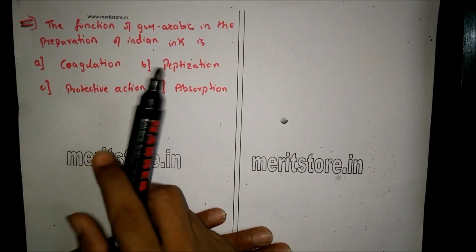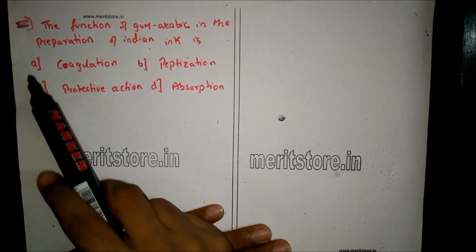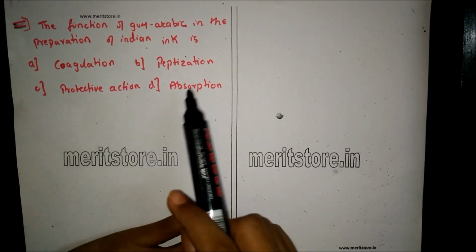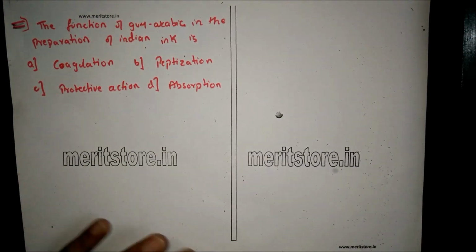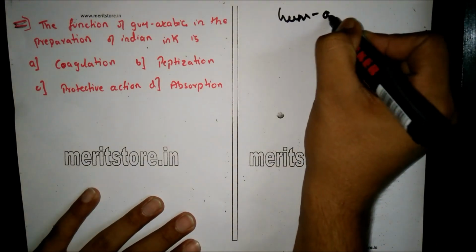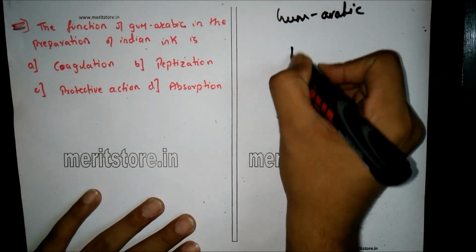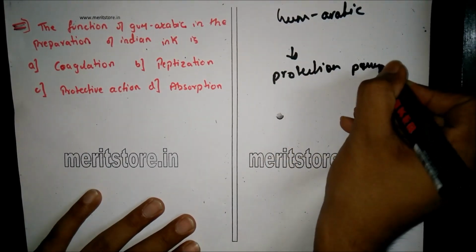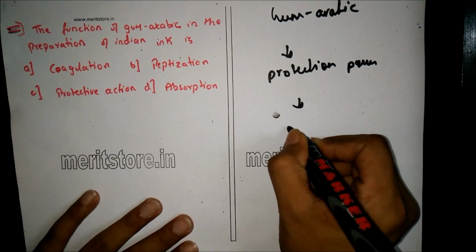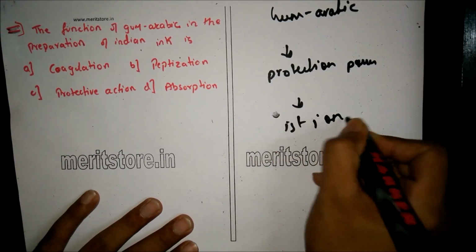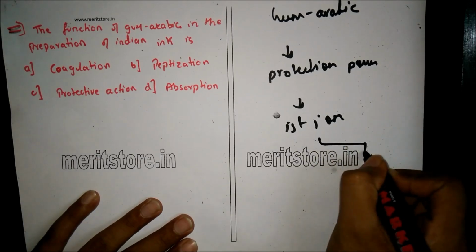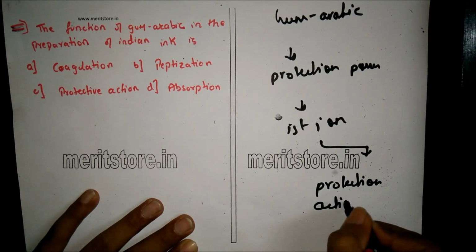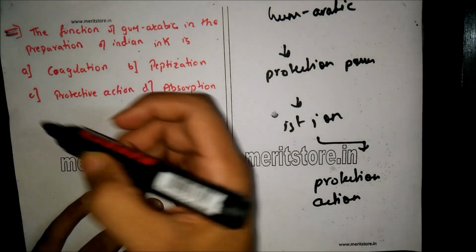The function of gum arabic in the preparation of Indian ink is A. Coagulation, B. Peptidization, C. Protective action, and D. Absorption. Now, gum arabic has a protection power. Hence, the function of gum arabic in the preparation of Indian ink is actually protective action. Therefore, the correct answer here is option C.